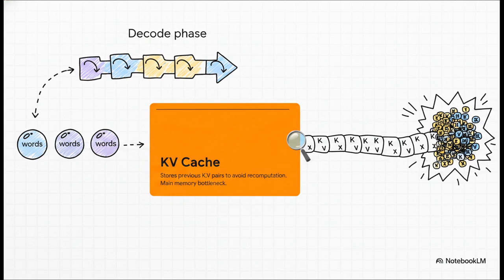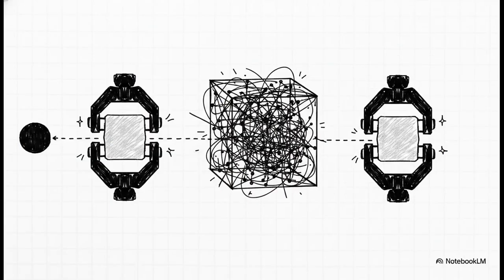Which, by the way, is exactly why your AI chat might suddenly start slowing down during a really long extended conversation. Oh, and once a token passes through that self-attention mechanism, it still isn't done. Not by a long shot. It has to run a veritable gauntlet. First, it passes through an add and layer norm to stabilize the data. Then it dives into a super complex feed-forward network that applies intense nonlinear math using some really funky-sounding functions like ReLU or SwiGLU before finally hitting yet another stabilization layer. And remember, this insane mathematical density is happening to every single token inside every single block up to 96 times.